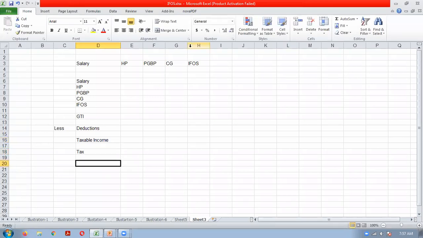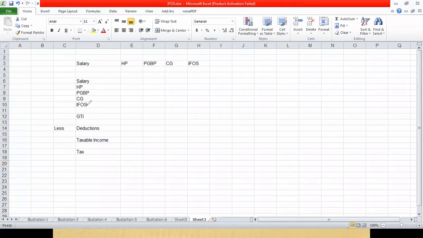Now, it is important to remember that one person may not have all the sources of income. It is not possible. So you have to do accordingly. Some person may have salary income and income from other sources, or salary and profession income. So it will be a combination.